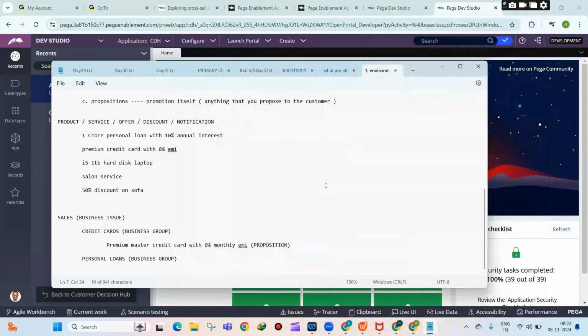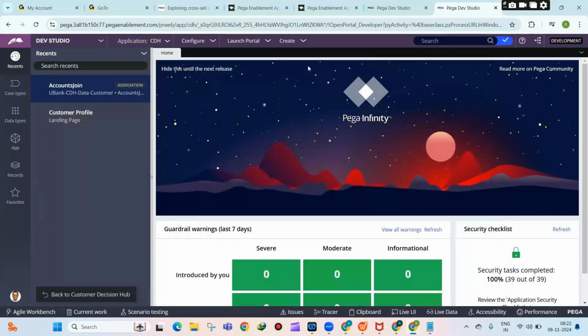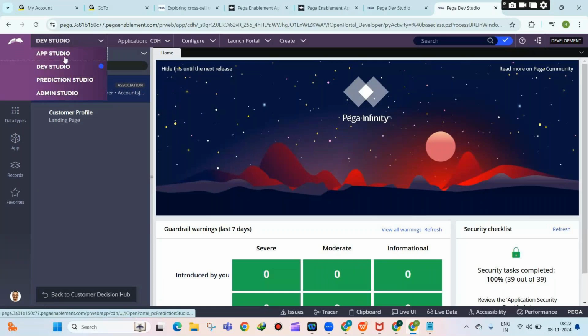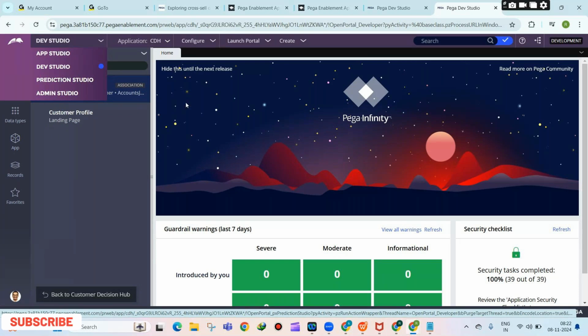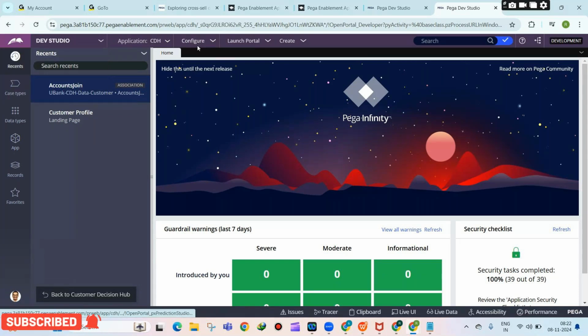Okay. So this is my application. My application is configured. So then I have verified the context dictionary. In the context dictionary, let us say everything is fine. The primary context is there. Associations are there. Secondary context is there. Everything is configured. Properties are configured. Everything is there. Okay. So now in order to configure business taxonomy, you can go to the configure,